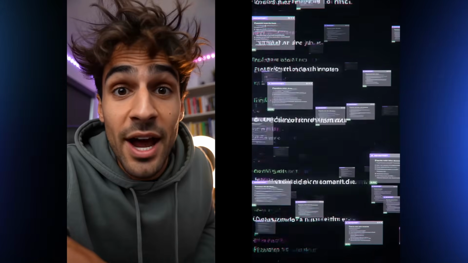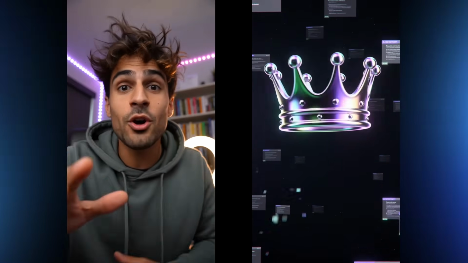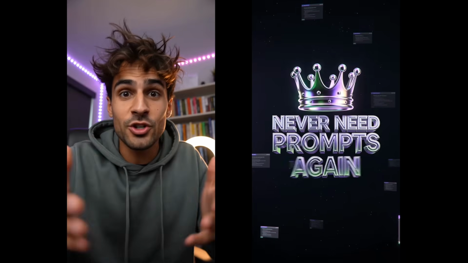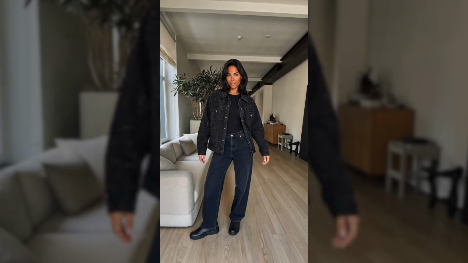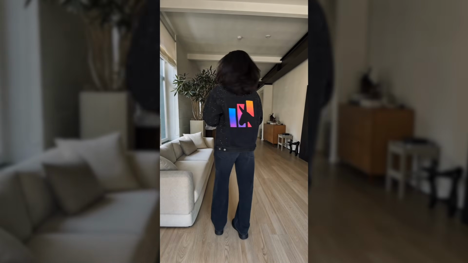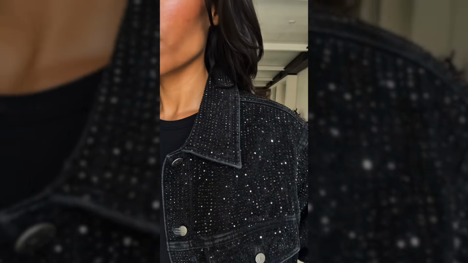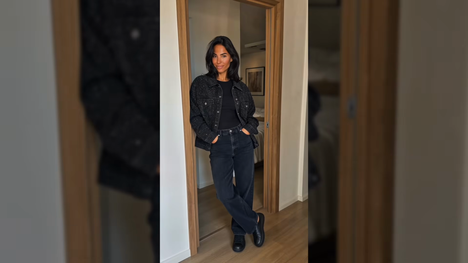Stop wasting hours writing AI prompts that look like trash. This bundle has 20,000 prompts, one purchase, lifetime access. It's $100. You will never need prompts again. New piece just arrived. Yeah, this works. Clean fit. The material's quality, the silhouette holds. That's the look. Okay, Mule merch is my new go-to set. The black hoodie, tee, and cap all match. And this gradient logo seriously pops. Super soft, fits easy. I've been wearing it nonstop.